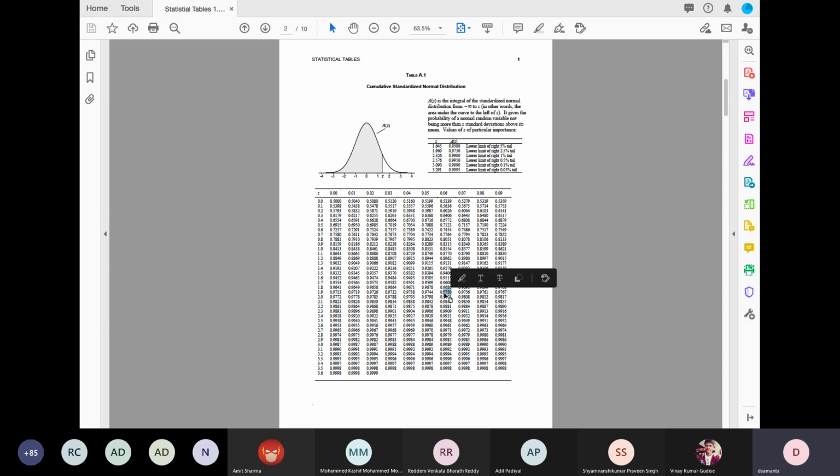Now this actually says that for Z greater than Z0, this value is 0.9750, or it is less than, then 0.0250, and this value is 1.9, and here is 0.06. So 1.96, right? 1.9 in this table and then 0.06, so in total 1.96.